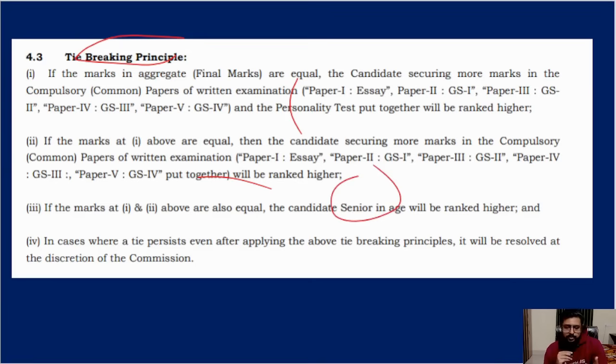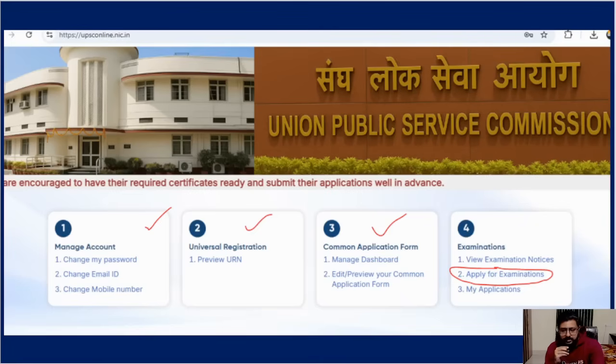Senior in age, like 25 years versus 23 years, they will give weightage to the 25 years. He will go one above in rank. If it is still matching, then it is UPSC's choice. Meaning if everything is matching, same age, same marks, everything same, then they will decide based on some criteria. That is why they are taking all your details this time, very personal details. Why are you applying? Why are you choosing this optional? Many things they are going to ask you. I'll show you that now when you go to apply for the exam.